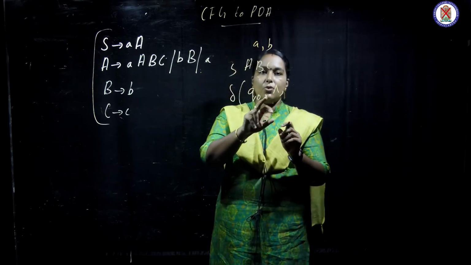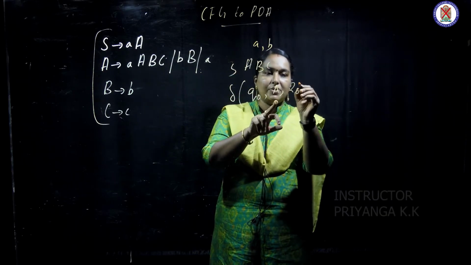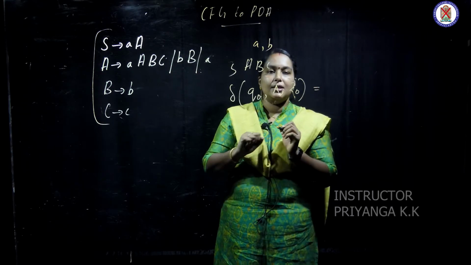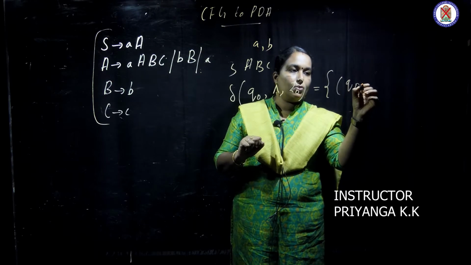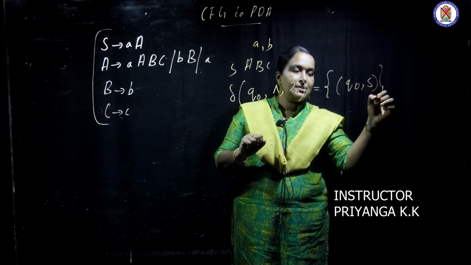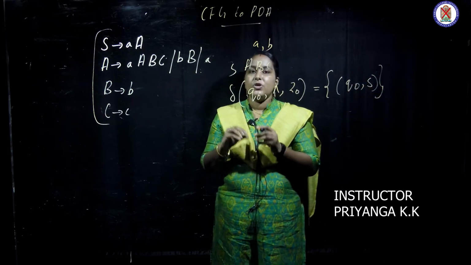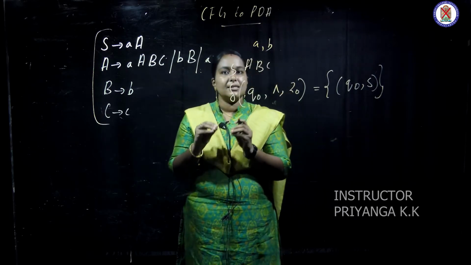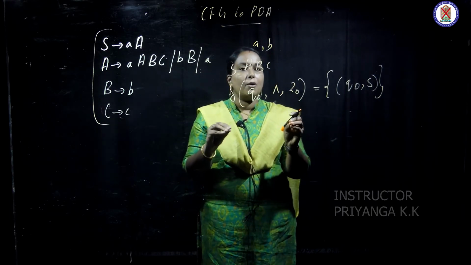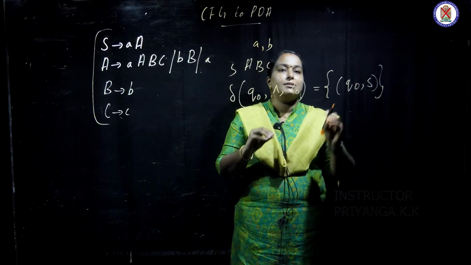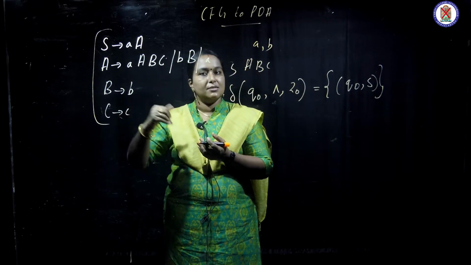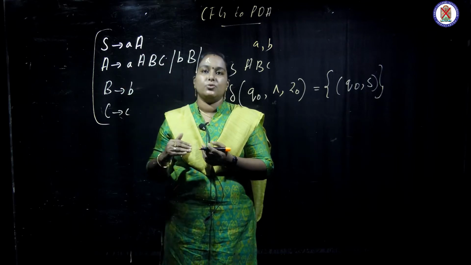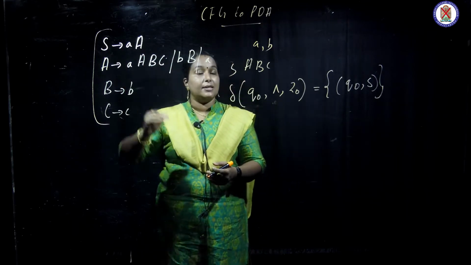So Q0 on null, with stack top Z0, we will insert S. If we don't insert S, we can't convert this grammar into a PDA, since S is the starting symbol.